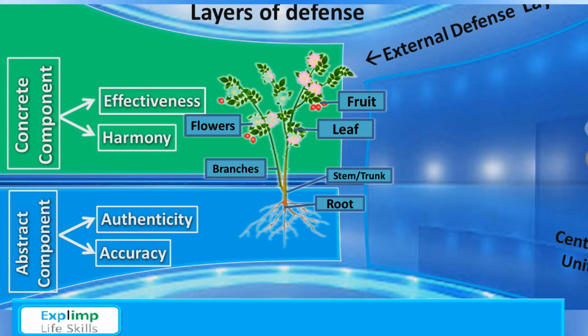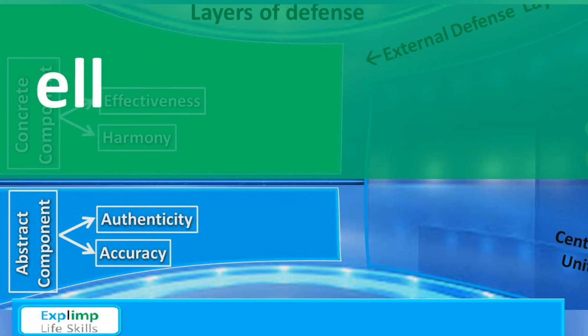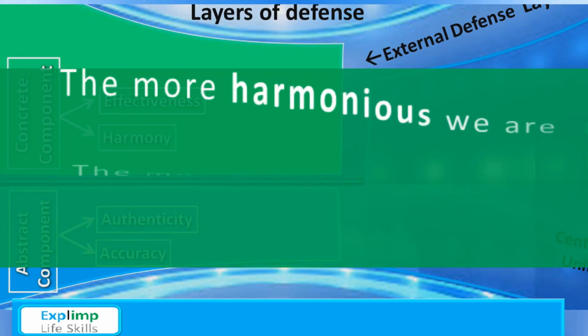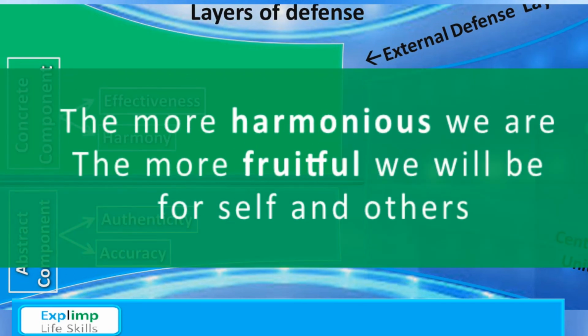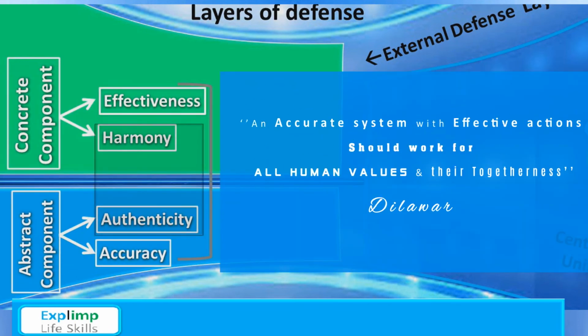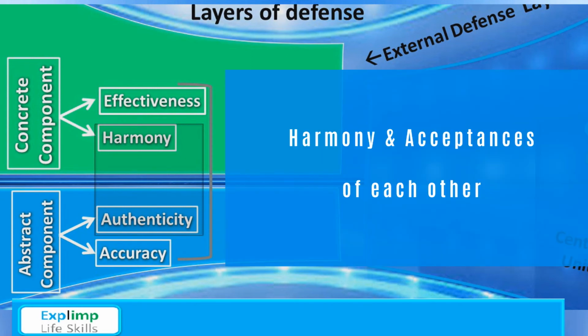And that is the reason we also have its effectiveness in the forms of greenery, oxygen, nice smell, tasty fruit, and shadow, etc. The more harmonious we are, the more fruitful we will be for self and others. An accurate system with effective actions should practice for all human values and their togetherness, harmony, and their acceptance.